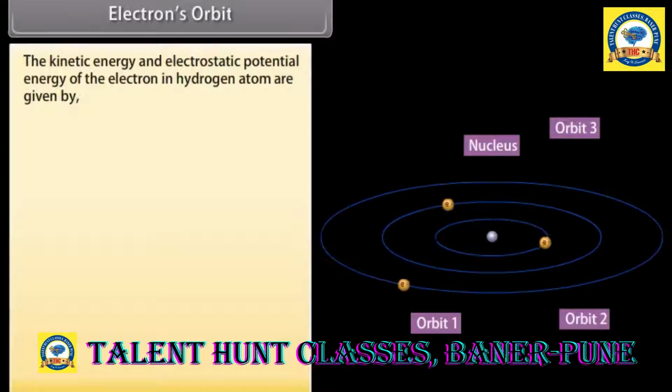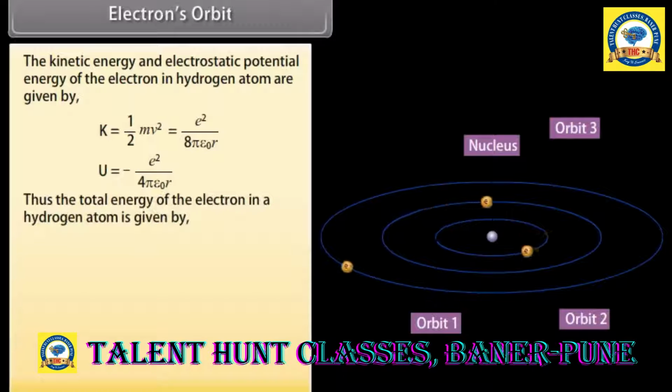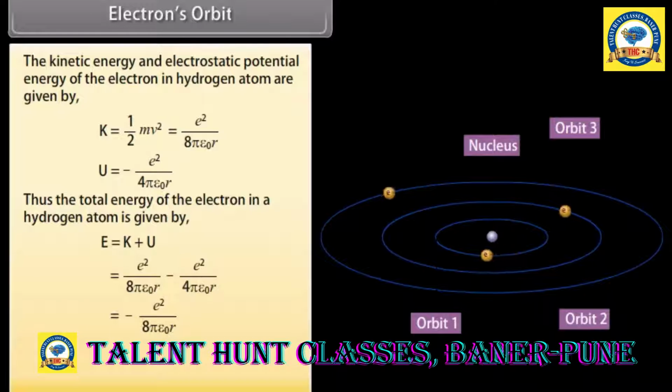The kinetic energy and electrostatic potential energy of the electron in the hydrogen atom are given by K equals 1 upon 2 mv square, which equals e square upon 8 pi epsilon naught r, and U is equal to minus e square upon 4 pi epsilon naught r. Thus, the total energy of the electron in a hydrogen atom is given by E as K plus U, which is equal to minus e square upon 8 pi epsilon naught r. The total energy of the electron is negative. It means that the electron is bound to the nucleus.